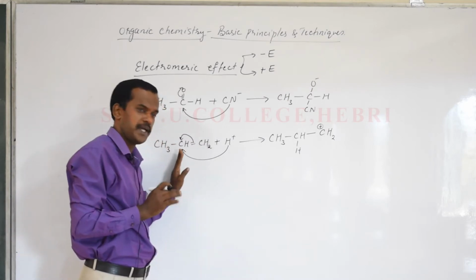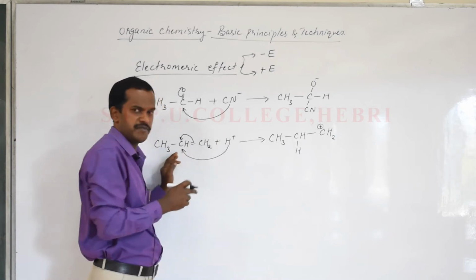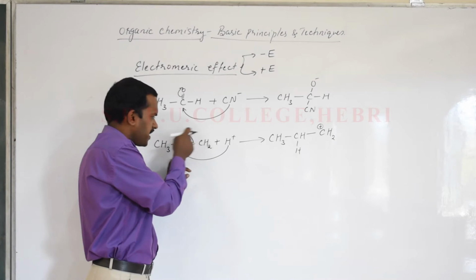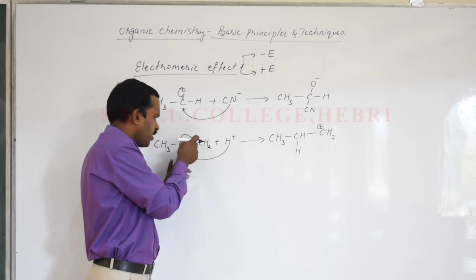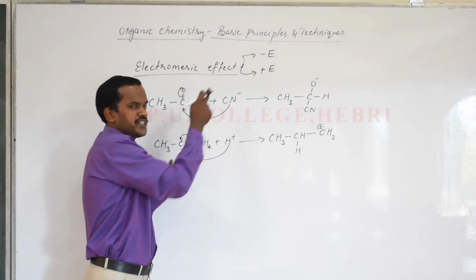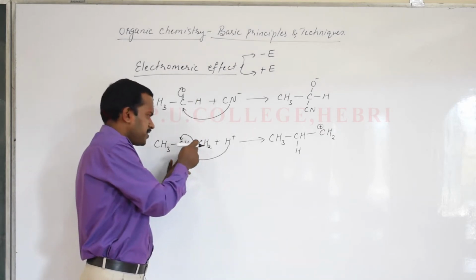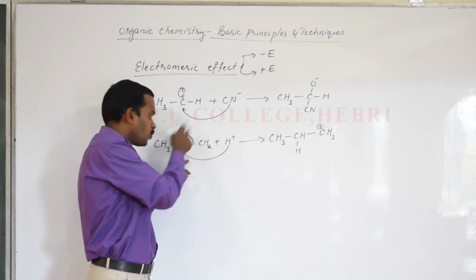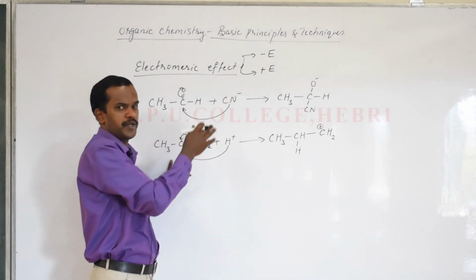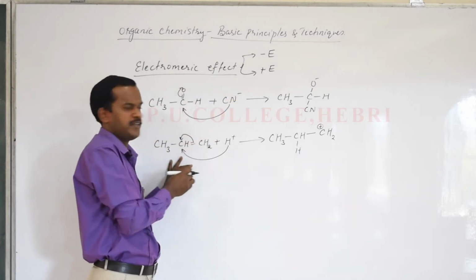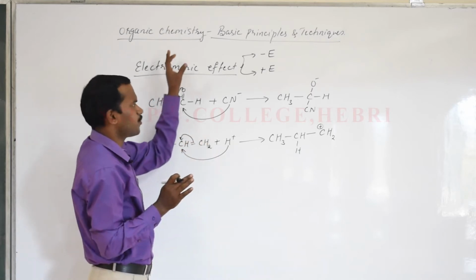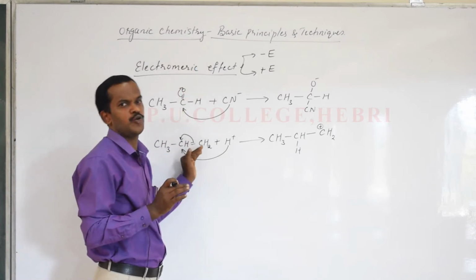Now coming to the second type, the attacking reagent is positively charged, and when it attacks one of the carbon atoms here, see the displacement of pi electrons. The pi electrons of the double bond are displacing towards the attacking reagent. So in the positive electromeric effect, the displacement of pi electrons takes place towards the attacking reagent. Away from the attacking reagent is the negative electromeric effect; towards the attacking reagent is the positive electromeric effect. Are you clear? So with this we understood what the electromeric effect is and what the two types are.